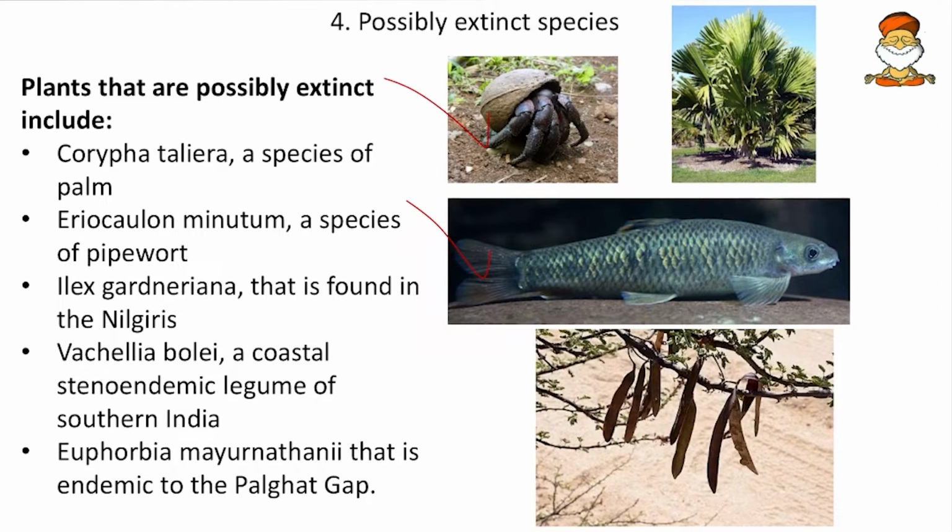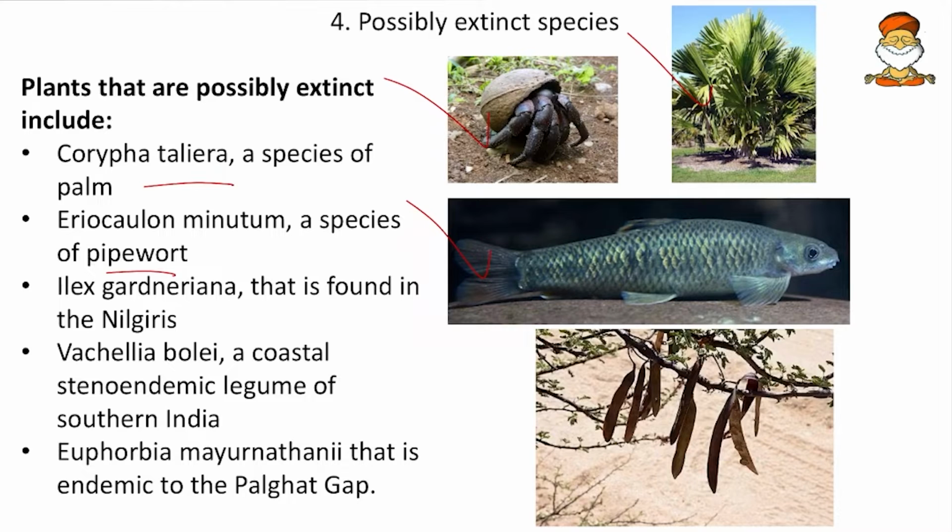So here we have the plants' names first. This Corypha taliera is a species of palm. So here we have this Corypha taliera as a possibly extinct species. Then Eriocaulon minutum, a species of pipewort. So the liverwort, pipewort, all these are similar plant species.